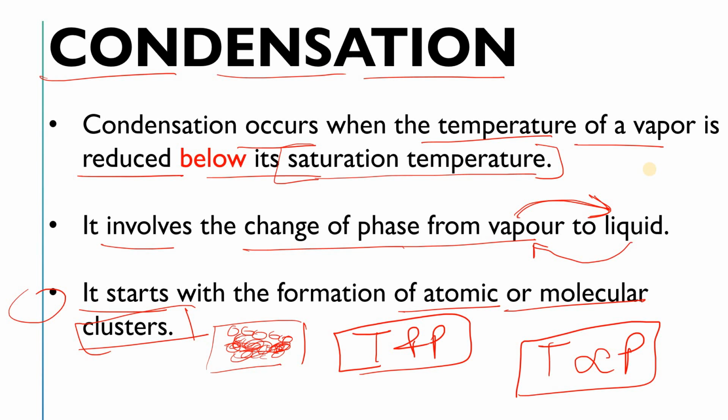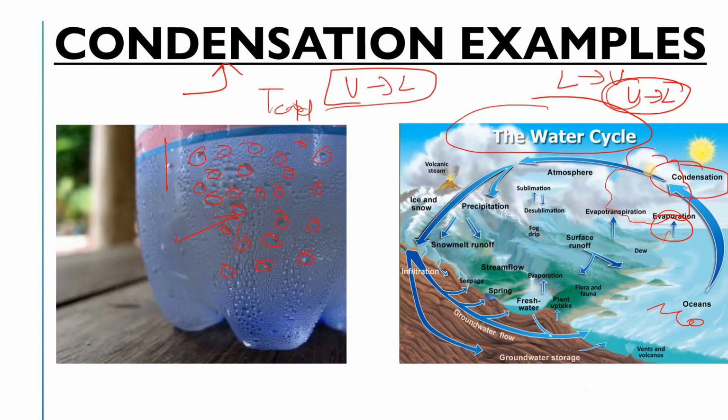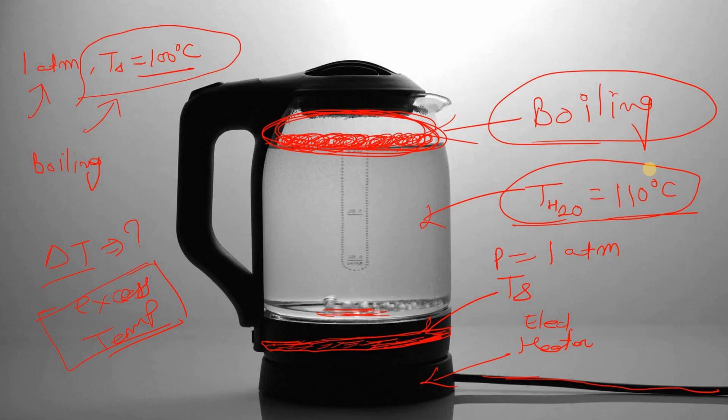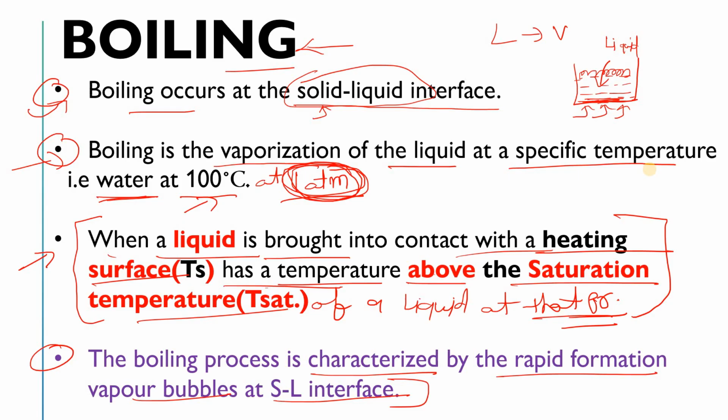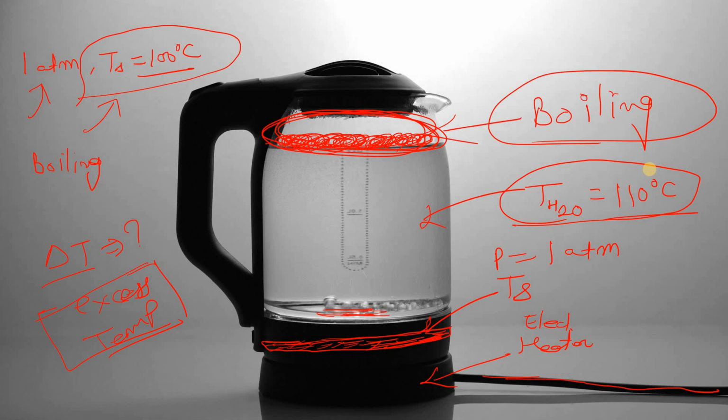Now if we discuss the change of phase, in condensation the vapor phase will convert into the liquid phase, and in the case of boiling, your liquid will convert into the gas phase or vapor phase. Mainly we say the vapor phase. Are you getting my points? Right.